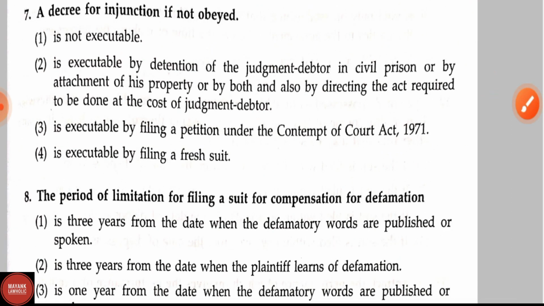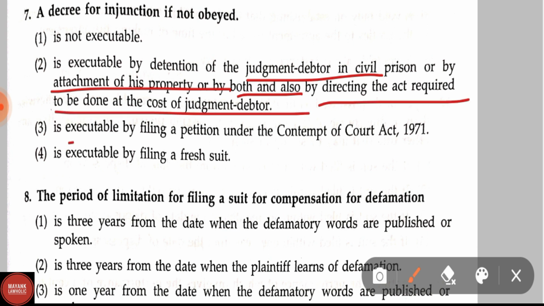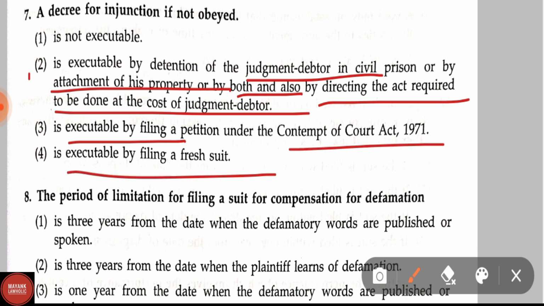Question number 7. A decree for injunction, if not obeyed, is not executable by the detention of the judgment debtor in civil prison or by attachment of his property or by both, and also by directing the act required to be done at the cost of the judgment debtor; is executable by filing a petition under the Contempt of Courts Act 1971; is executable by filing a fresh suit.